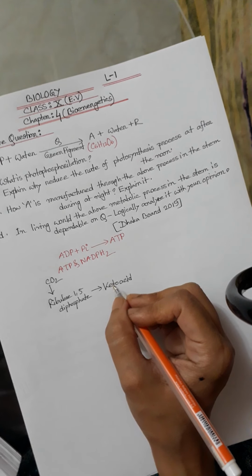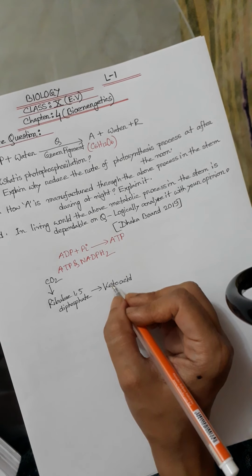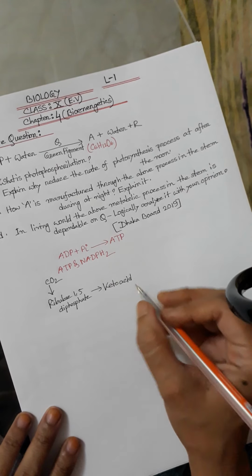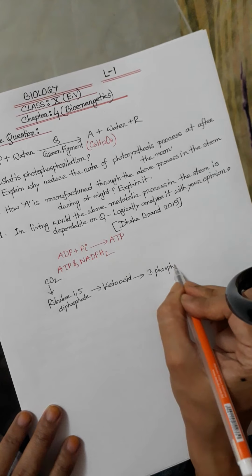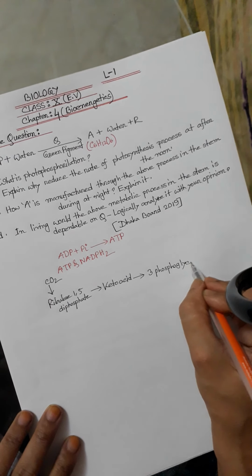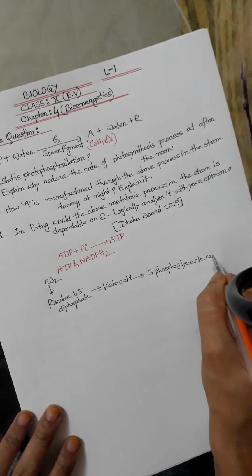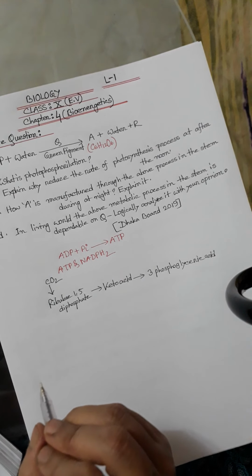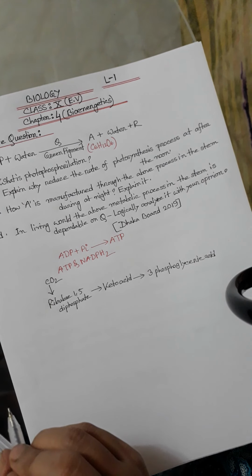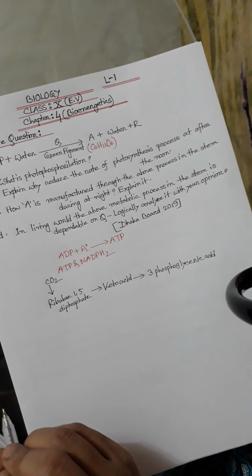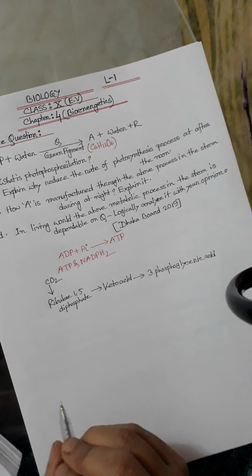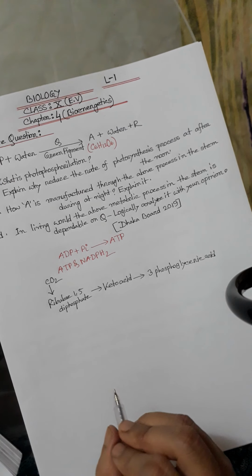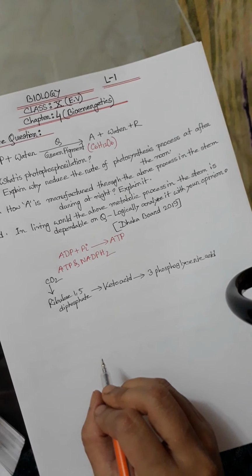Immediately this unstable compound is broken down and 2 molecules of 3 phosphoglyceric acid are formed. This cycle is known as the C3 cycle or C3 pathway.